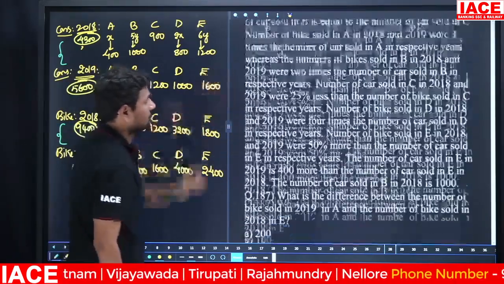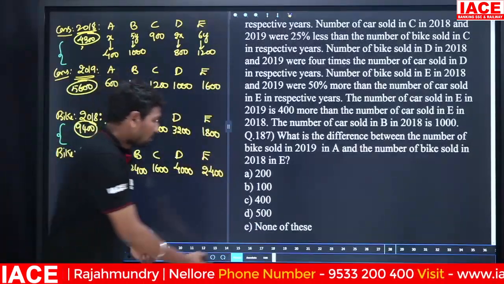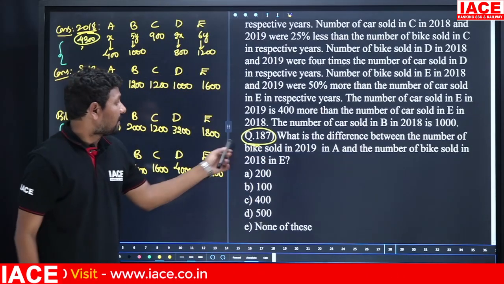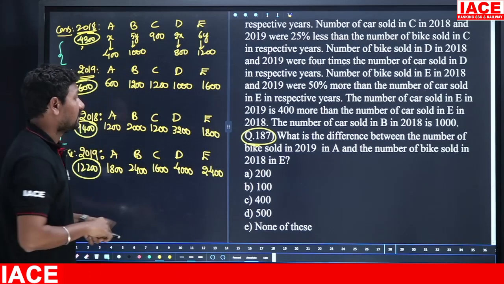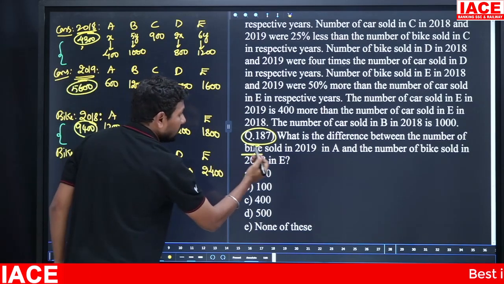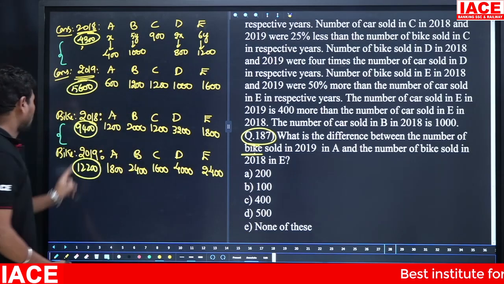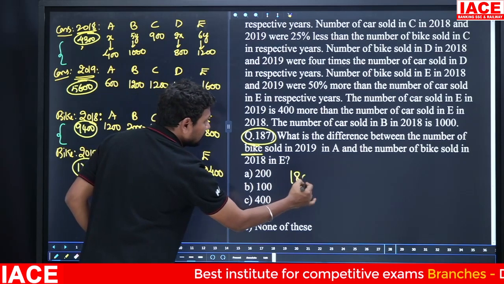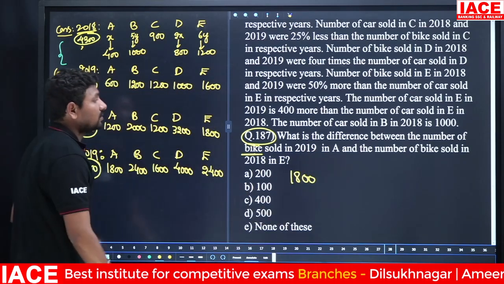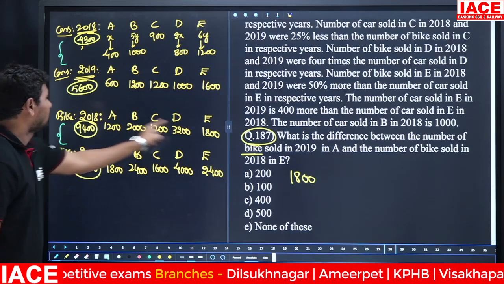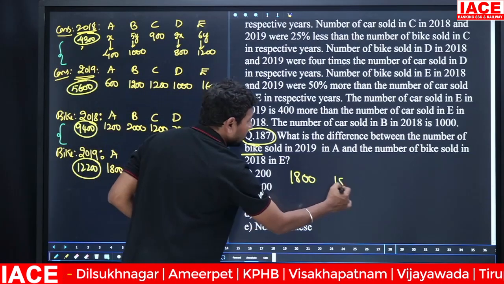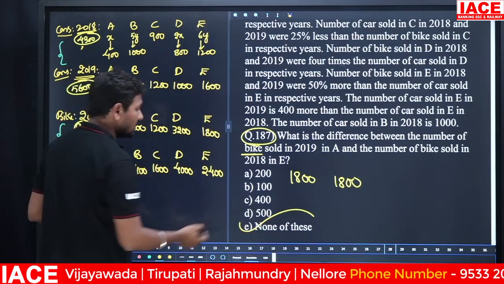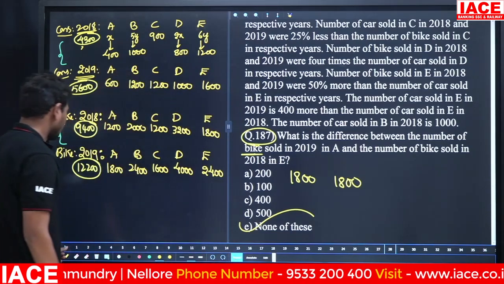Next, observe the question: what is the difference between the number of bikes sold in 2019 A and 2018 E? Particularly they are asking for only one vehicle, bikes. 2019 A is how much? 1800. And number of bikes sold in 2018 E, here also 1800. Here the difference is what? 0. None of these. 1800 to 1800, difference is 0. The answer is none of these.